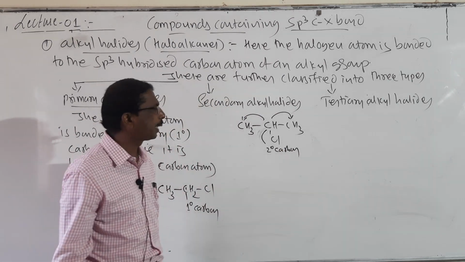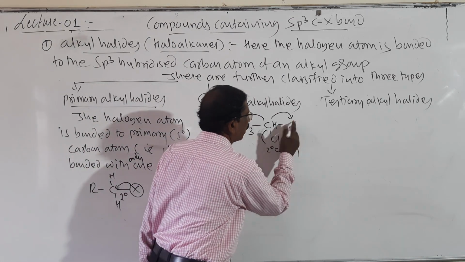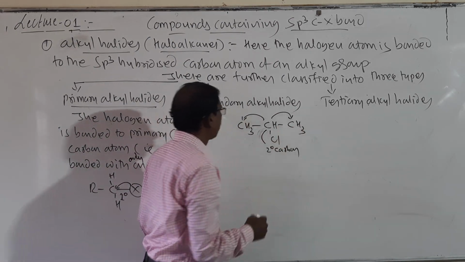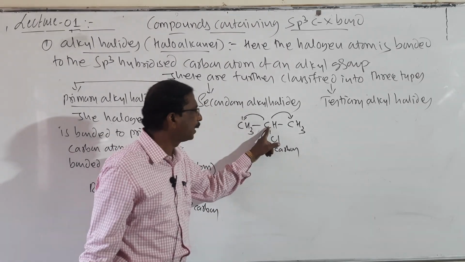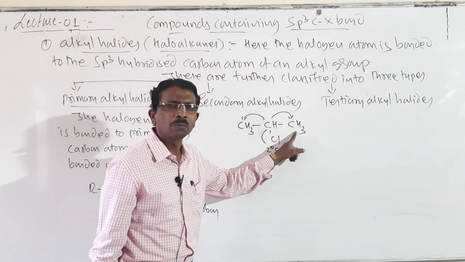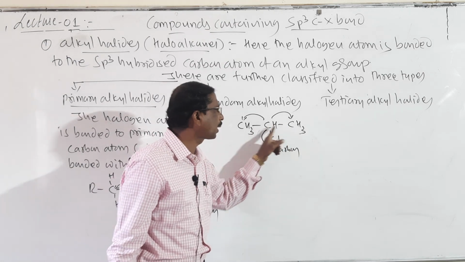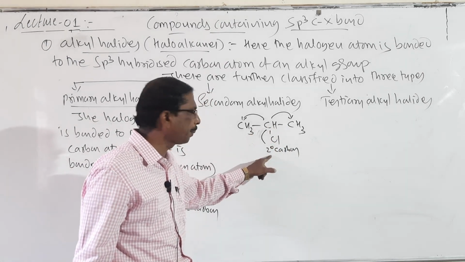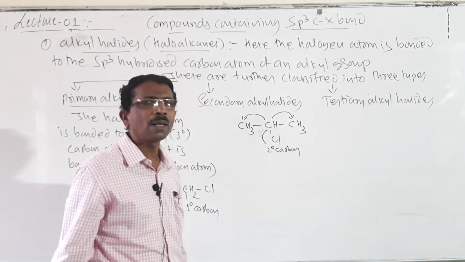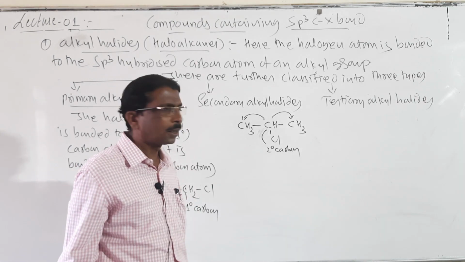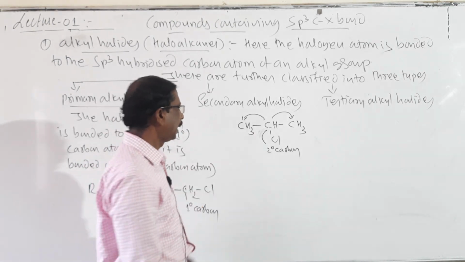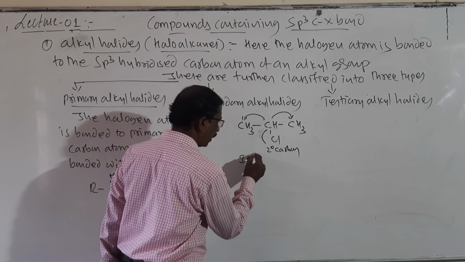It is called a secondary carbon, and here it is bonded to this carbon and this carbon. Means it is linked with two other carbon atoms and the halogen atom is attached to it, then it is called a secondary carbon. An example is isopropyl chloride.